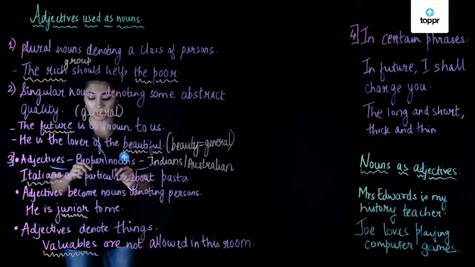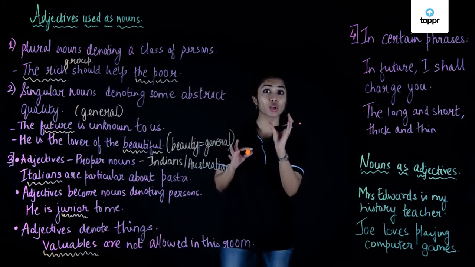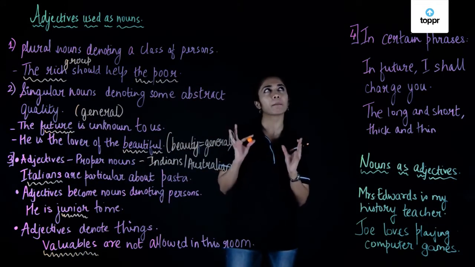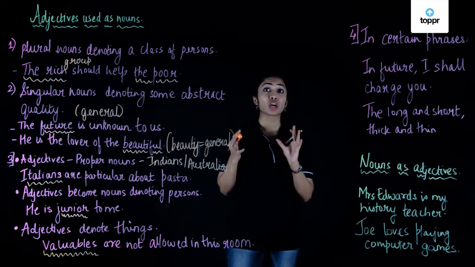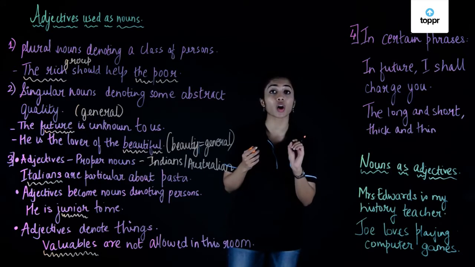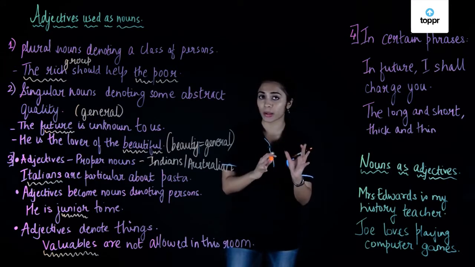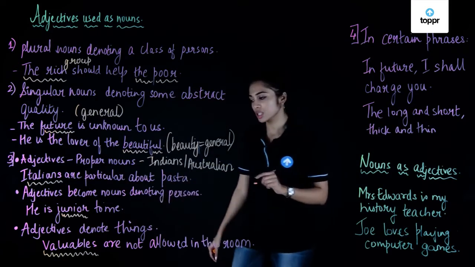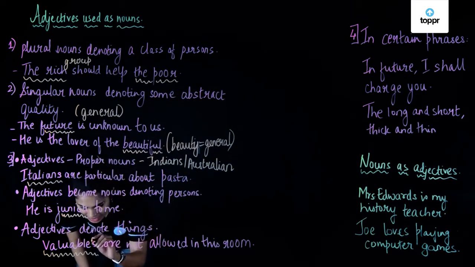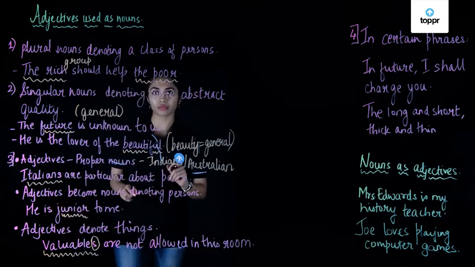Normally we use the word valuable as an adjective, for example, we would say keep your valuable jewelry in the safe. Here the adjective valuable is modifying the noun jewelry. But in this particular sentence, with the addition of an S, this word valuable becomes a noun.